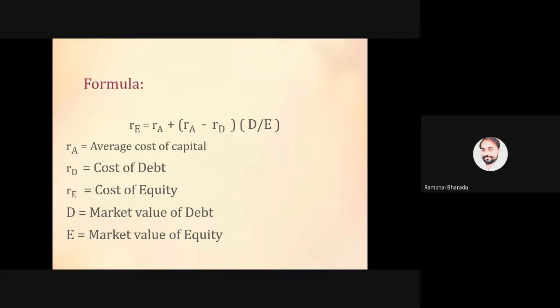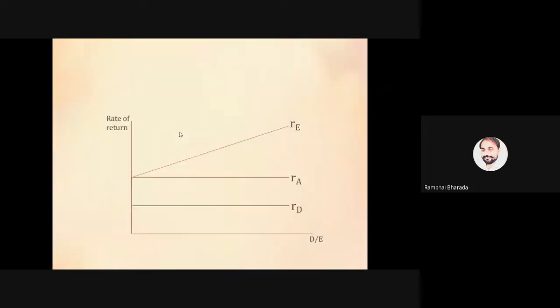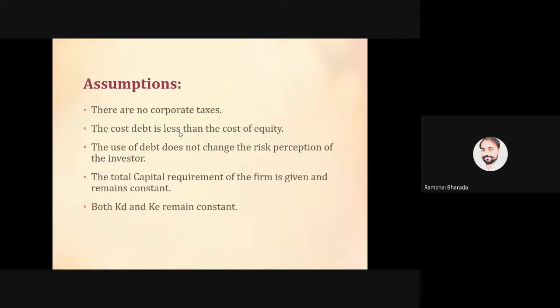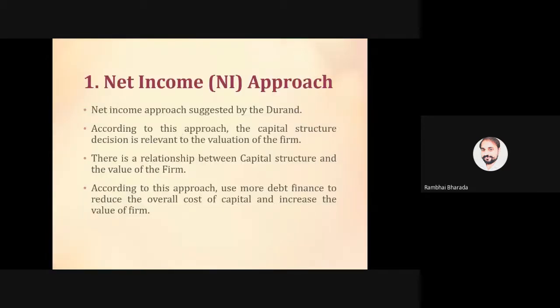Chalo. So are we clear about both the theories? Once again, I will explain very shortly. First theory is net income theory, and according to this theory, there is a relation between capital structure and value of the firm. It means capital structure decisions are relevant to the value of the firm.